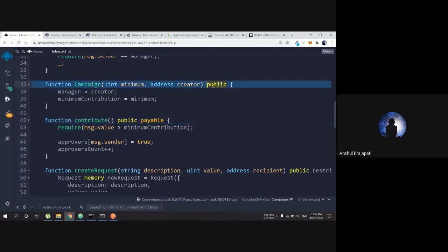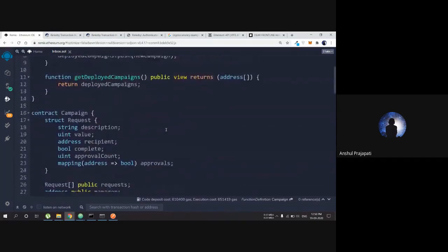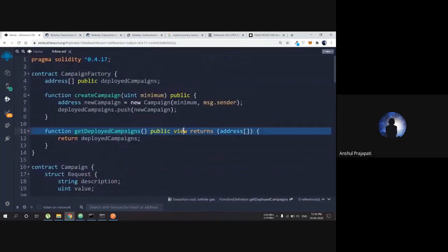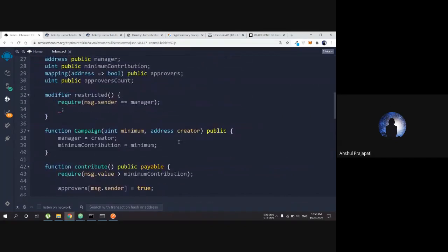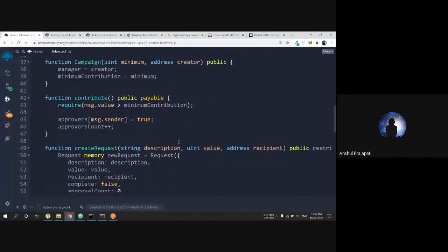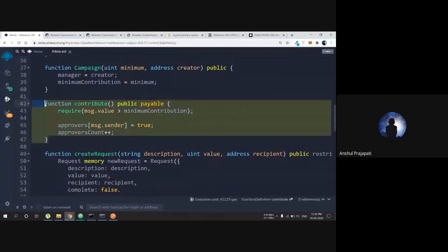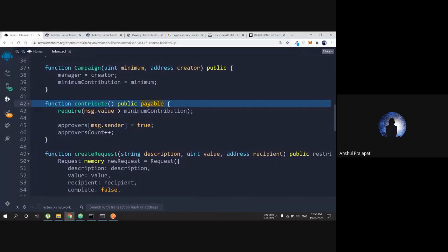You can see that this is public and all different kinds of things: view, return. These are just keywords which are used in the Ethereum blockchain when we are creating a smart contract. Payable means whenever this function is going to be called, you have to give some ether value or some currency, so that you can only contribute when you can give some value. So that's why payable is used.